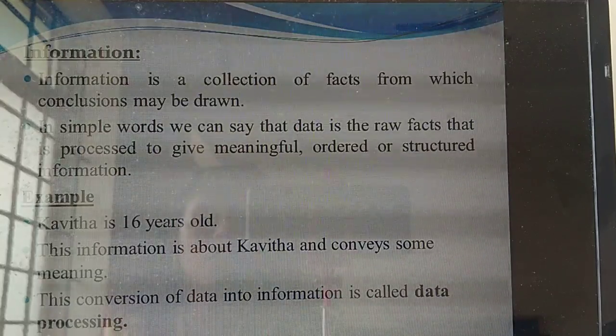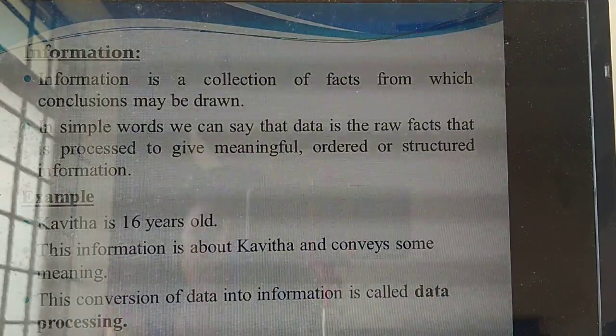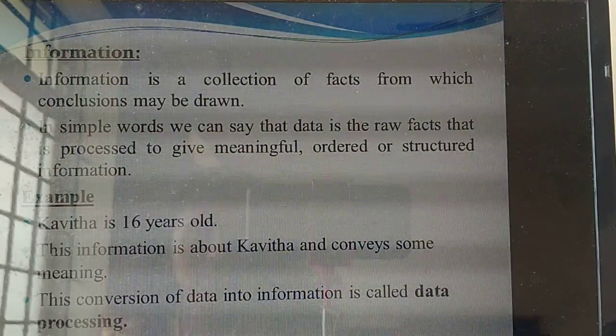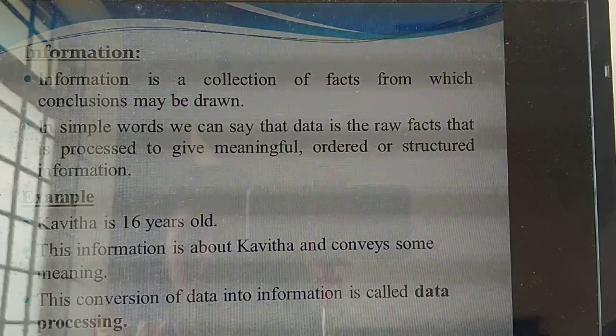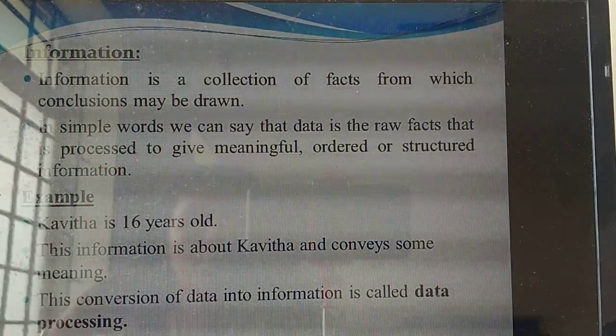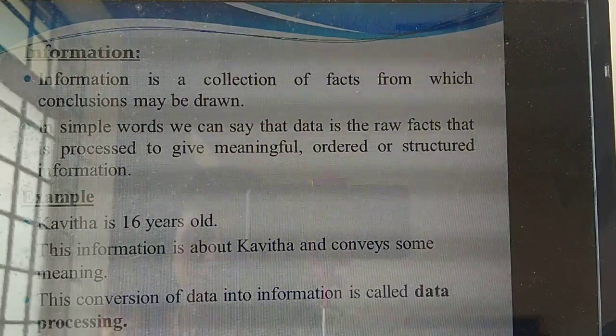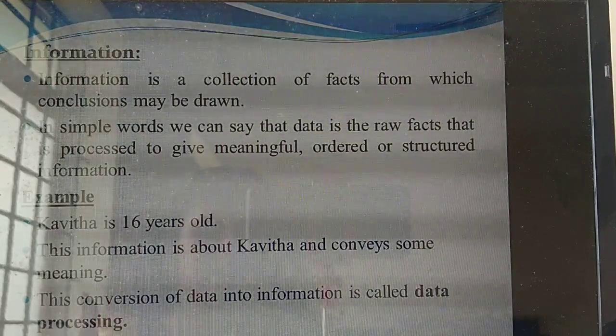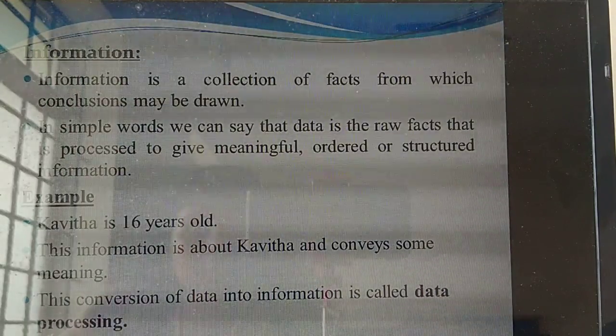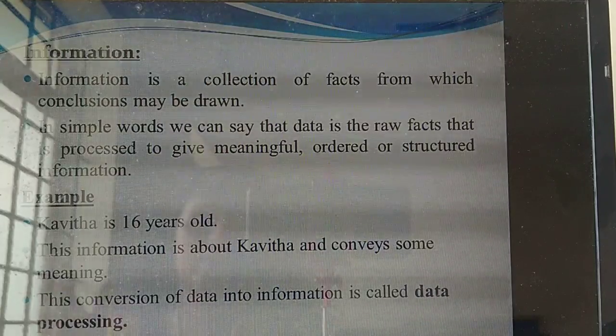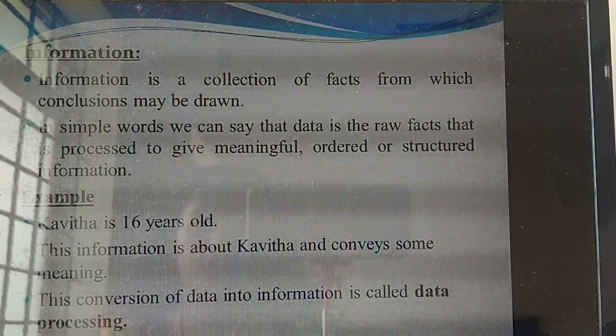Okay, so if they ask you to differentiate between data and information, what is the first point you will write? Data is a collection of unprocessed facts, but information is a collection of processed facts. What's the second point you are going to write? Data will not give any meaningful message, but information will give a meaningful message.